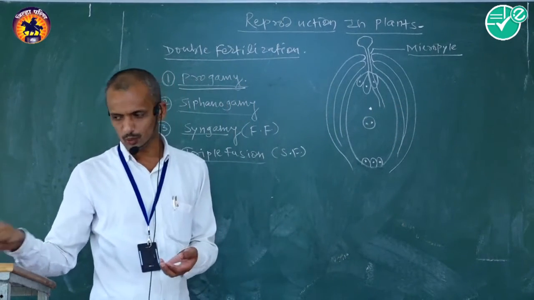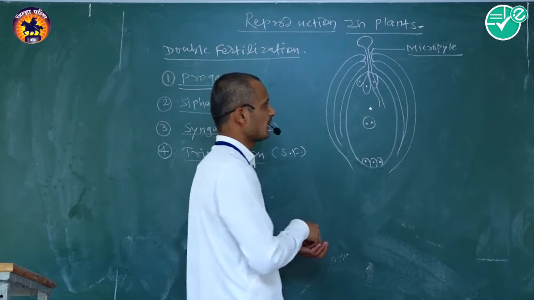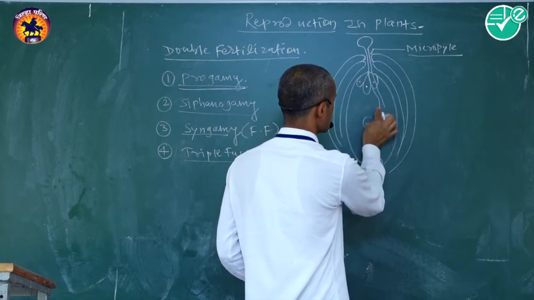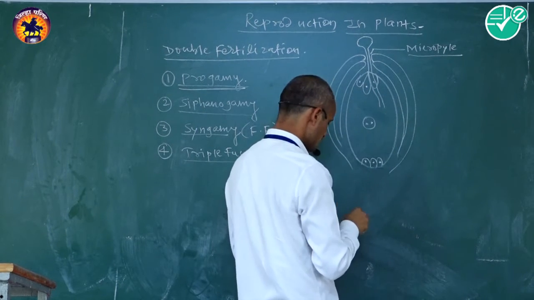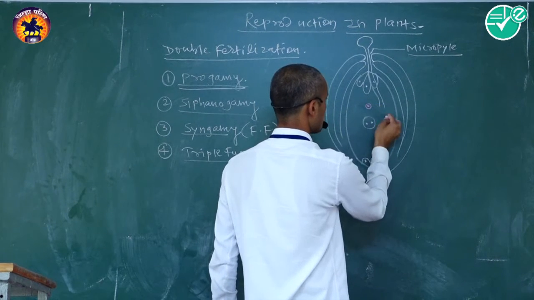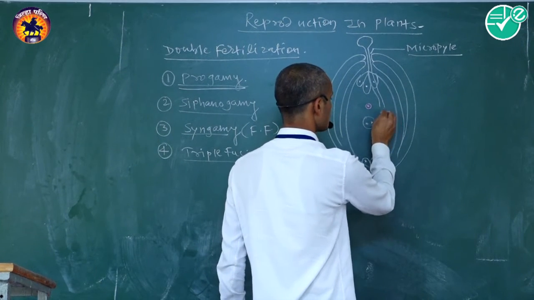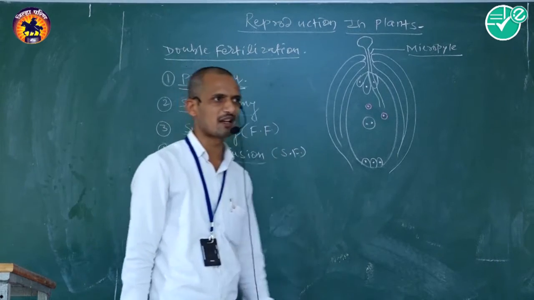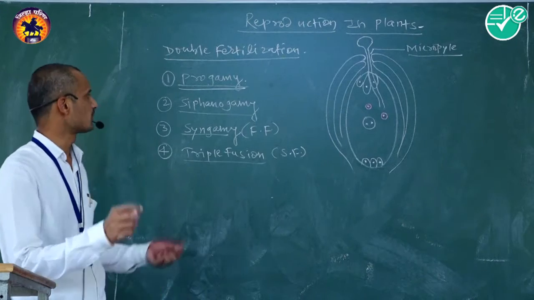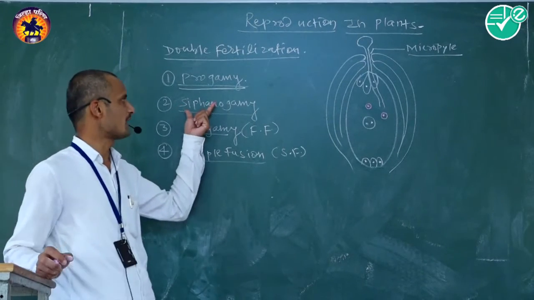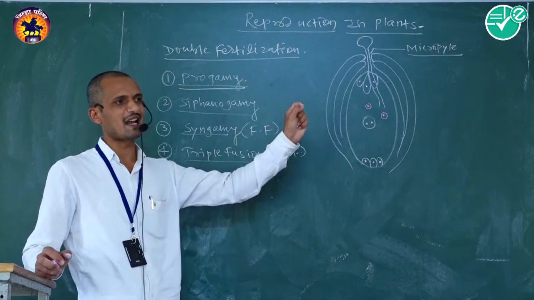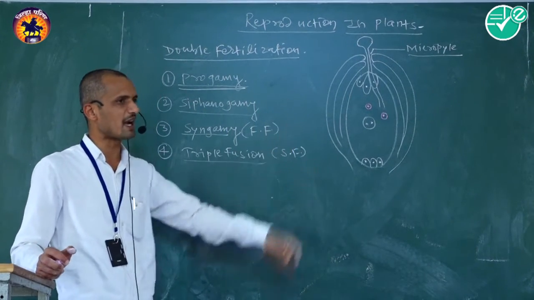Then the tip portion of the pollen tube ruptures and 2 non-motile male gametes are released. That is the male gamete. These male gametes are released up to the female gamete via the pollen tube, or siphon. This phenomenon is known as siphonogamy, the movement of non-motile male gametes up to the female gametes.